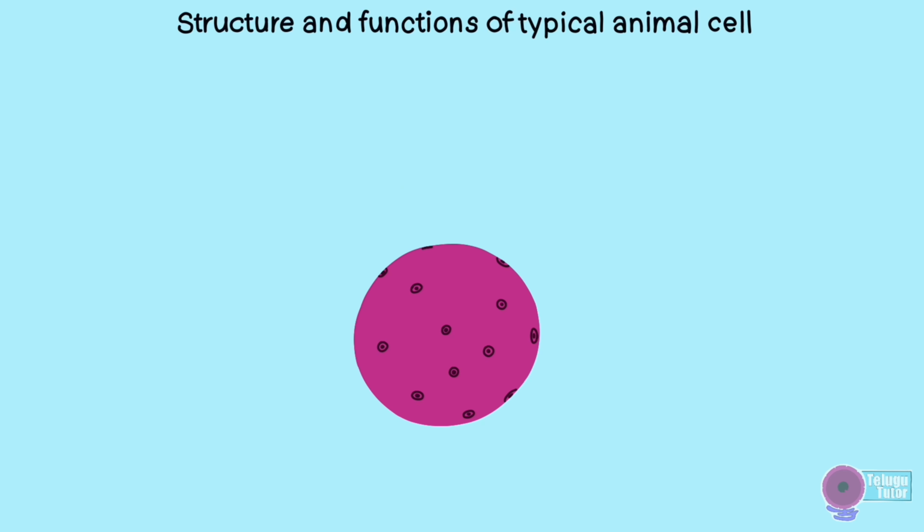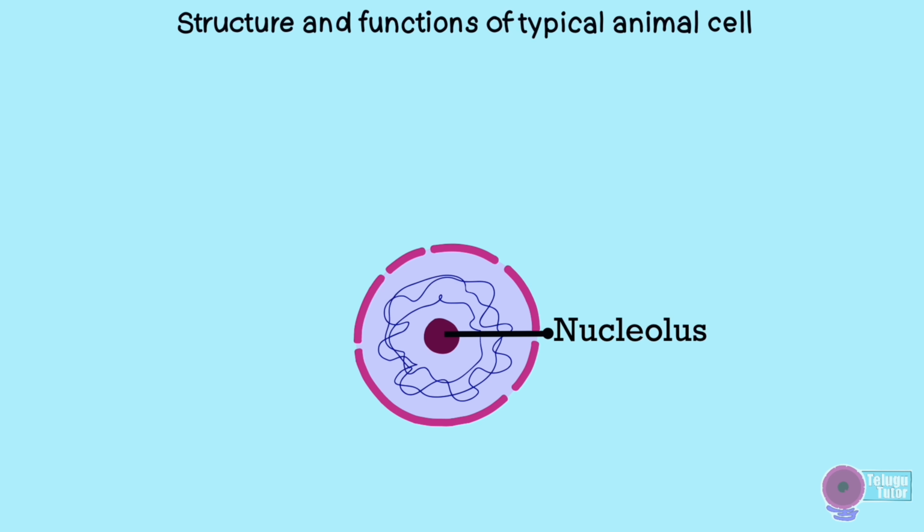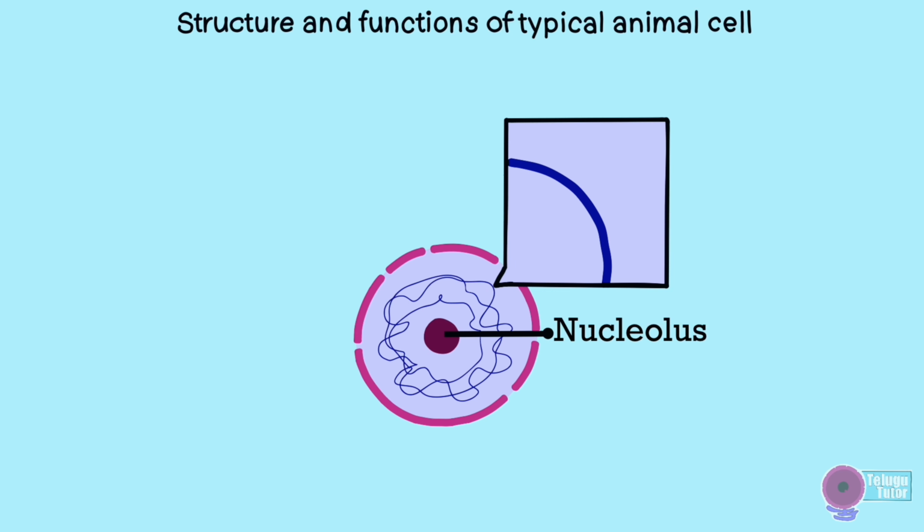The nucleus is the control center of the cell because it regulates and controls activities like growth and metabolism. The nucleus is the largest organelle, occupying more than 10% of the cell volume. The nucleus also contains the nucleolus, surrounded by a tangled form of genetic material called chromatin.